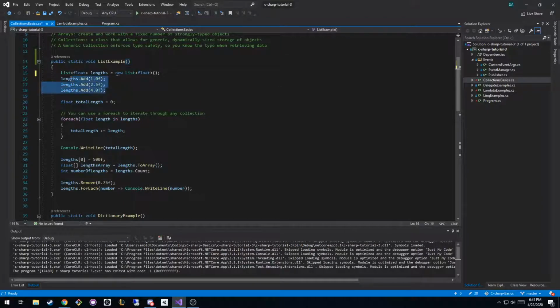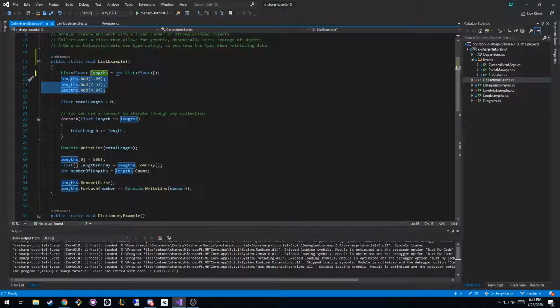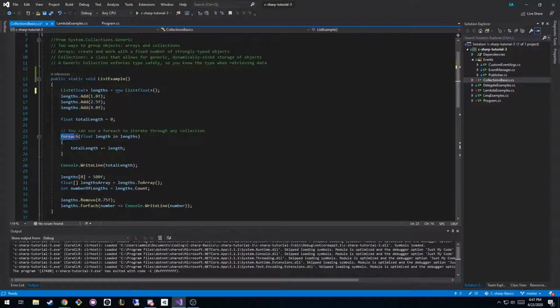Okay, so we added 3 things to our list, and now what do we want to do? Well, the beauty about it being a collection is that we can for loop through the collection using this foreach statement. So we can say foreach float, and we'll call it length, in our collection, and our collection is named length, what do we want to do? I just came up with some arbitrary thing. We're just going to add up the total number of lengths, and then we could write it out, right?